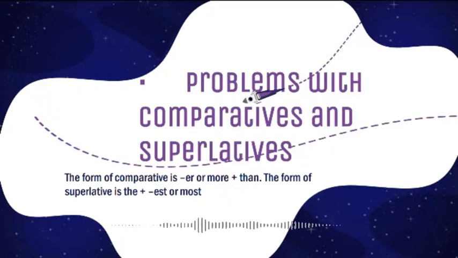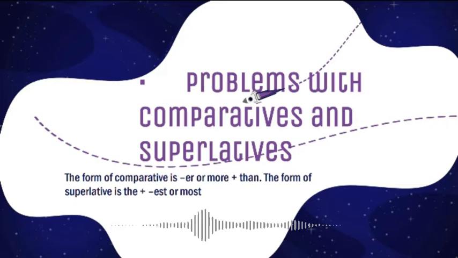Because comparative is used to compare two equal things, and superlative is used when there are more than two items to compare, to show the one that is the best, the biggest, or in some way the most outstanding. So remember that comparative is identical with er or more plus than, and superlative is identical with the plus est or the plus most.